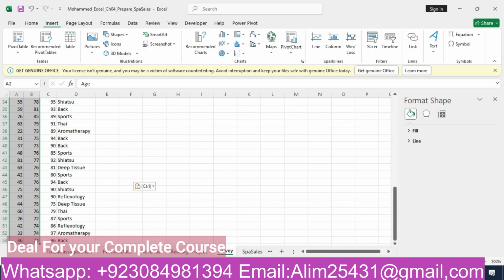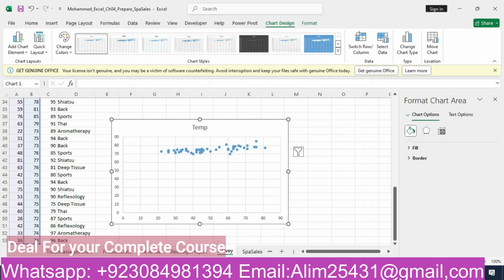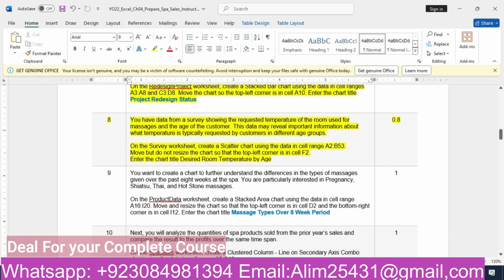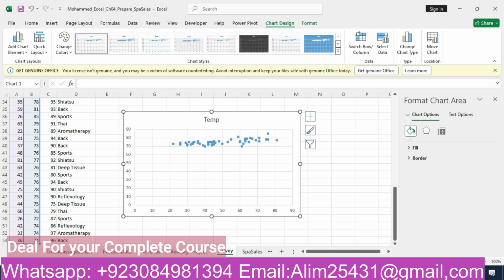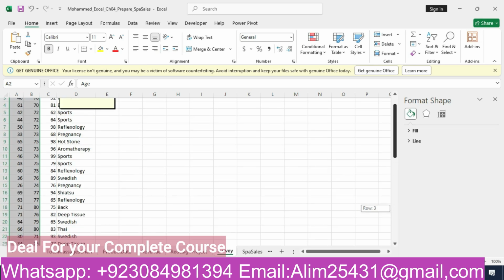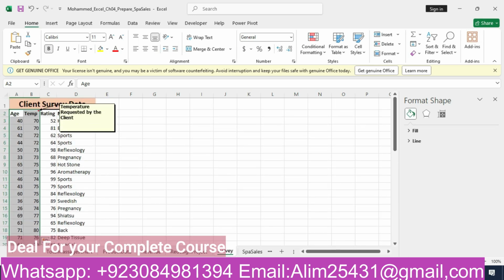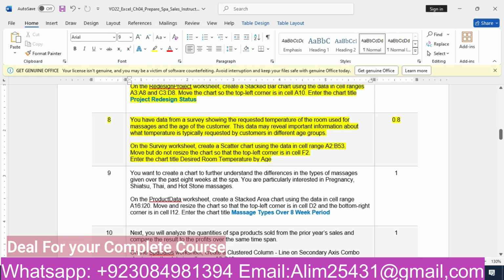That's now selected, and we will go to the insert tab. That's our scatter chart. We will press OK. We have got our scatter chart. Move but don't resize the chart, so the top left corner is in the cell F2. So we will move this one. We will press Ctrl plus X and paste it in the cell F2. Now it's in our F2 cell.